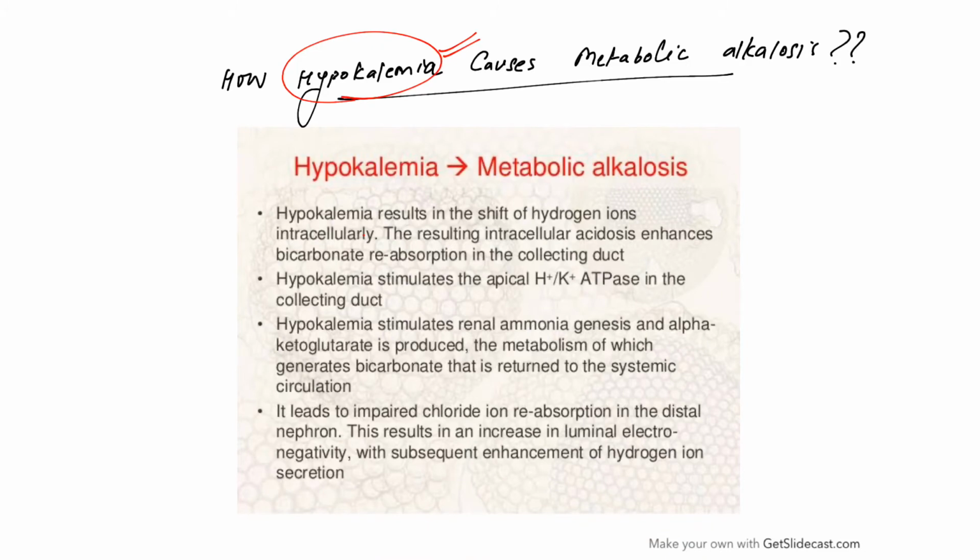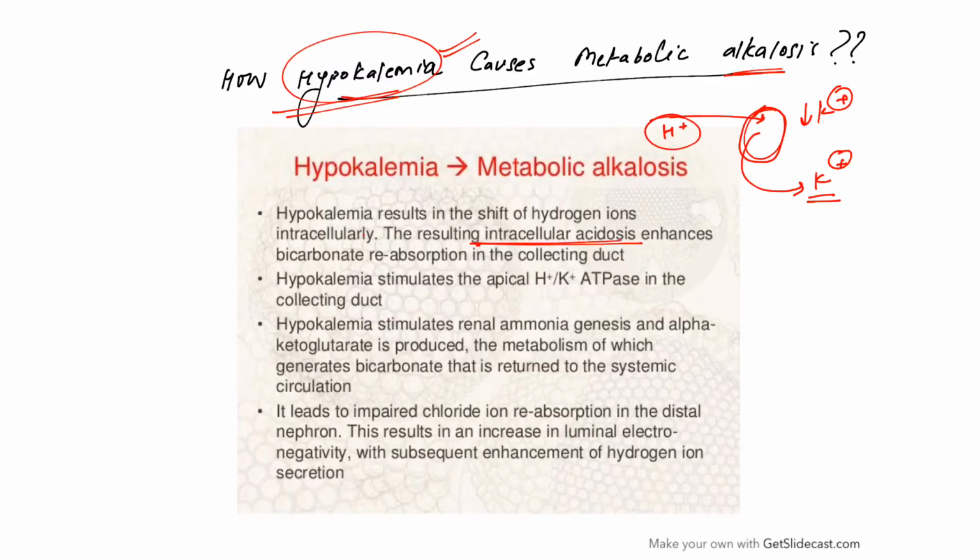There are multiple ways by which hypokalemia can lead to metabolic alkalosis. So whenever there is decrease in the potassium concentration outside the cell, potassium from inside the cell moves outside. But now the cell has lost one positive cation. So to maintain neutrality, H plus will move inside and this will lead to intracellular acidosis. So what happens because of this? There is increase in the bicarbonate reabsorption in the collecting duct. Actually the kidneys had to lose bicarb, but on the contrary, the reabsorption of bicarb increases because of hypokalemia.